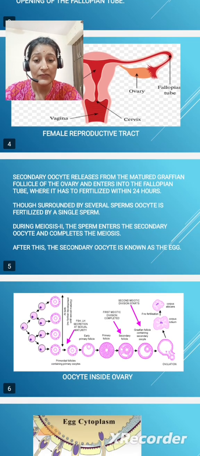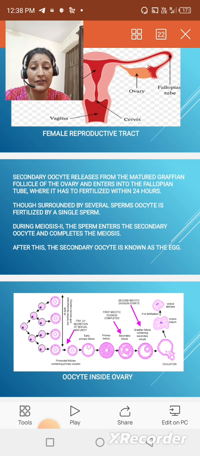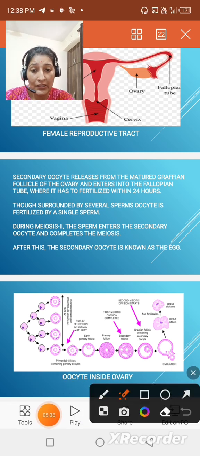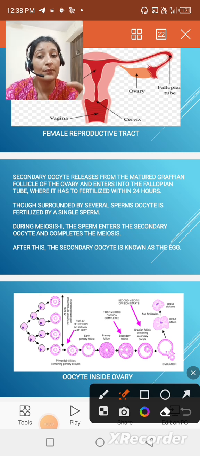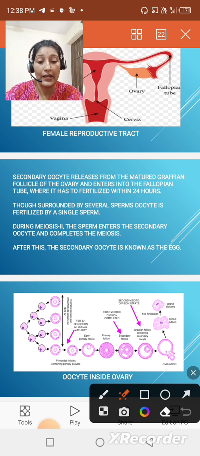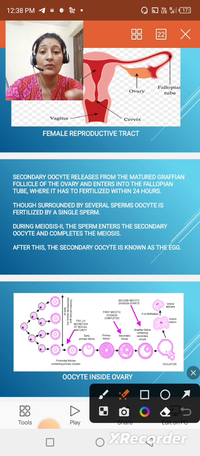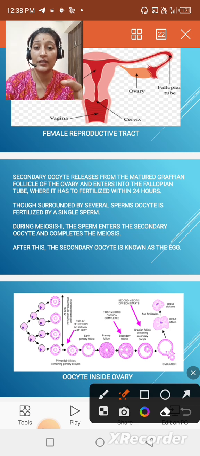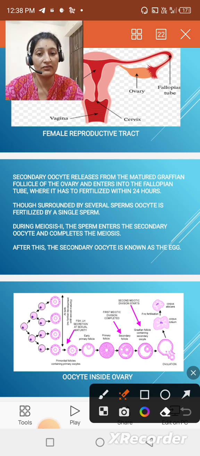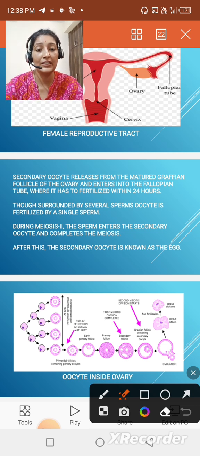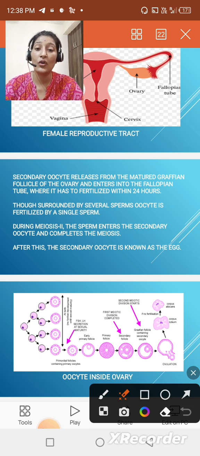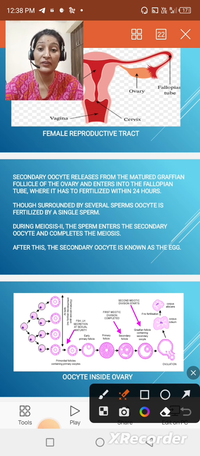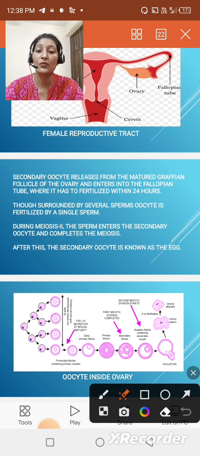This slide shows that the girl is born with primary oocytes in her ovary at birth, and the primary oocytes are arrested at prophase 1 of meiosis 1. Later at puberty, under the influence of hormones, it completes meiosis 1, and later gets arrested at metaphase 2 of meiosis 2.